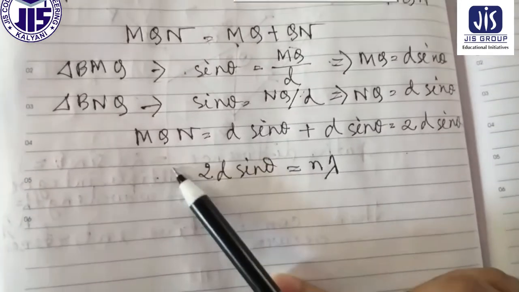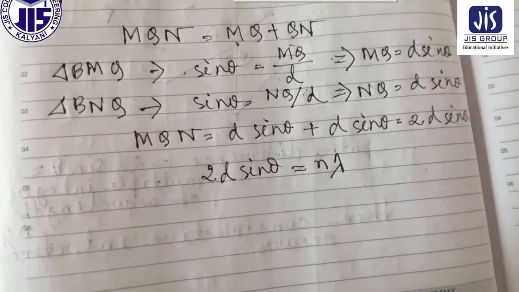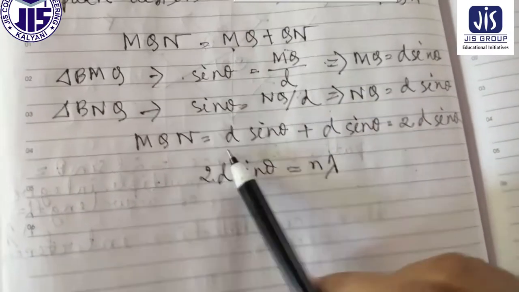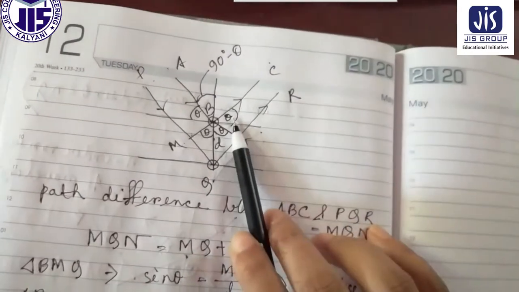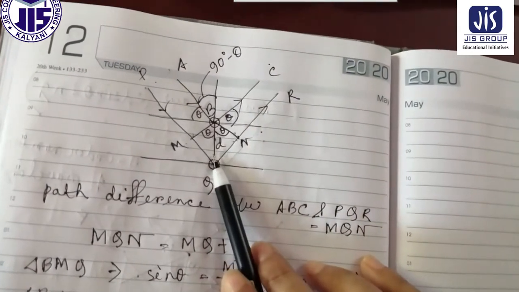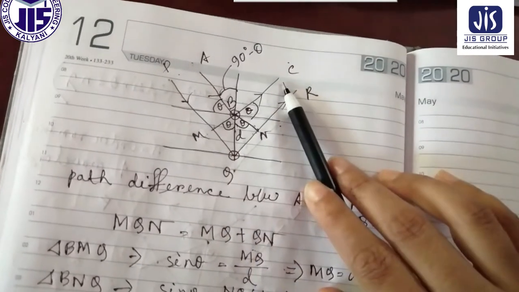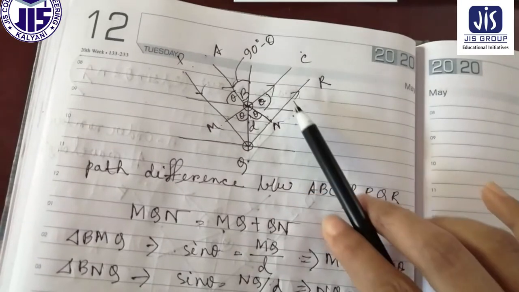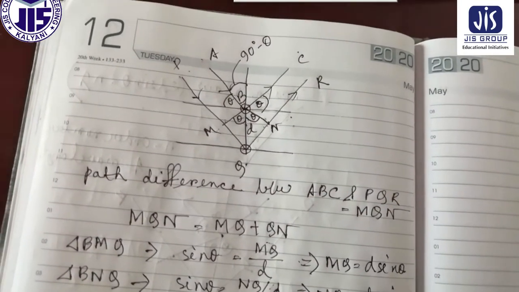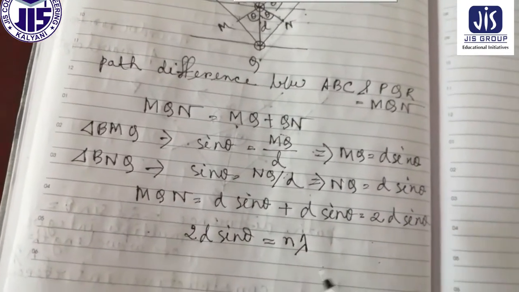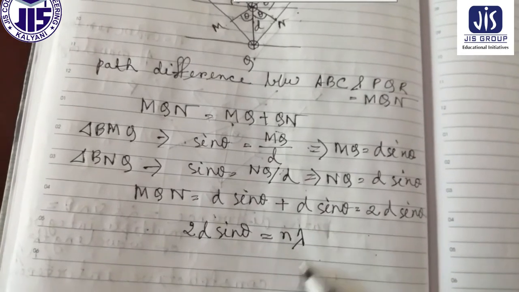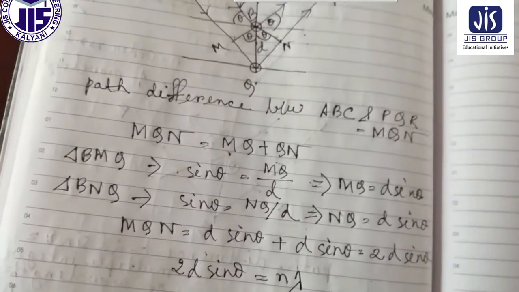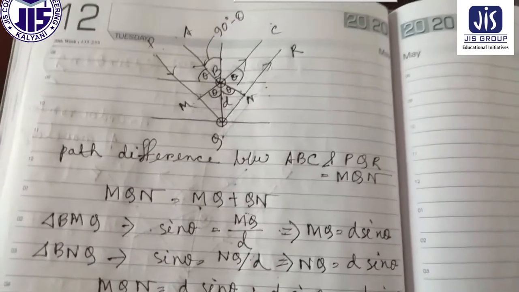So this is the expression of Bragg's law, and this is the statement: when two rays are incident on two atoms and then scattering happens here, if the path difference between these two reflected waves, 2d sin theta, is equal to an integer multiple of the wavelength, then constructive interference occurs. So this is called Bragg's law.